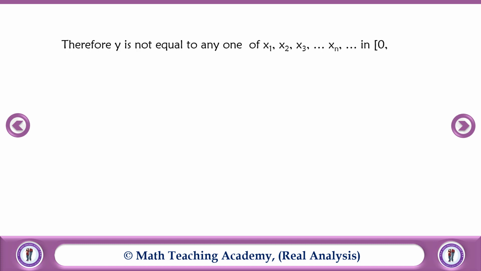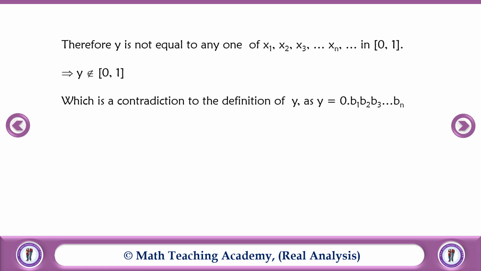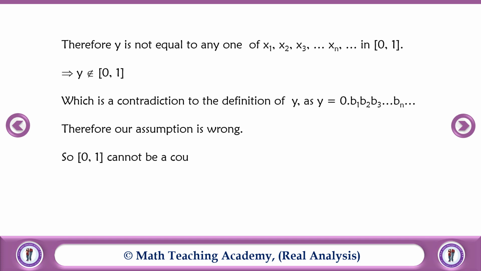Therefore, y is not equal to any one of x1, x2, x3, etc., xn in the closed interval [0, 1]. Therefore, this y does not belong to the closed interval [0, 1], which is a contradiction to the definition of y, because we have taken y equal to 0.b1, b2, b3, etc., bn, etc. Since y is a value of the form 0 point something, it must also belong to the closed interval [0, 1]. So, this is a contradiction. Therefore, our assumption is wrong. Here what we have assumed is that the closed interval [0, 1] is countable. That is wrong. Therefore, the closed interval [0, 1] cannot be countable. Hence, the set closed interval [0, 1] is uncountable.